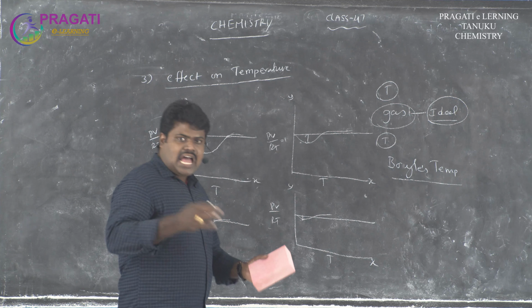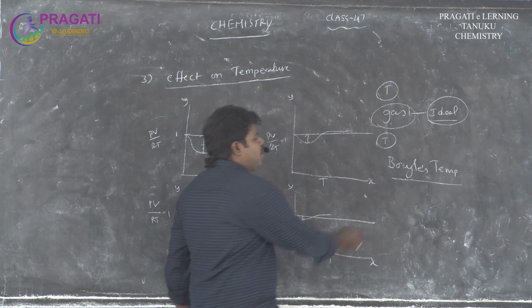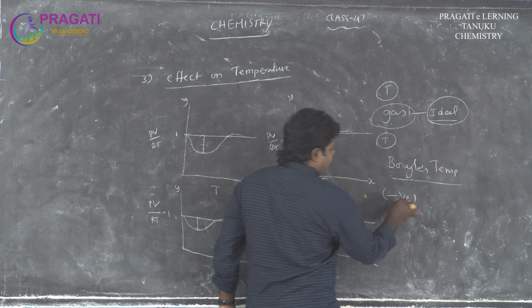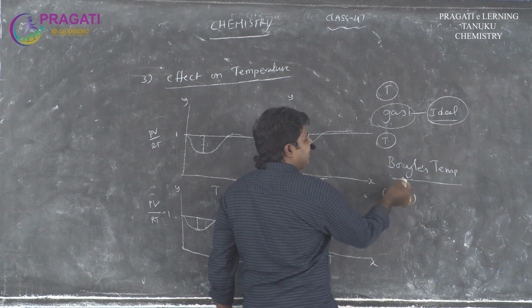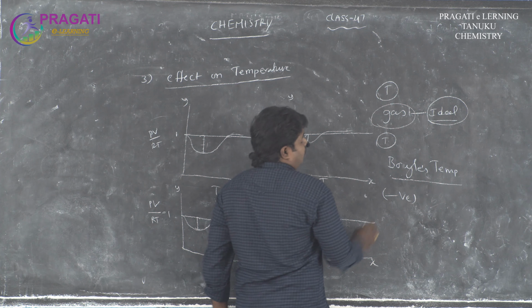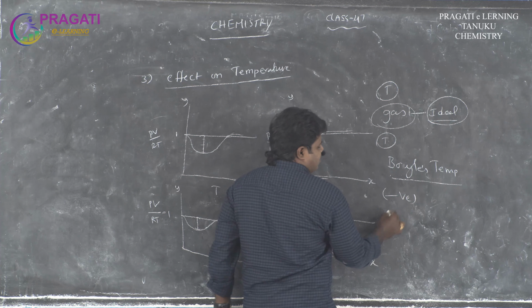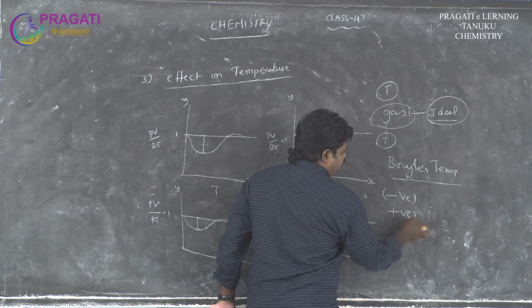Any gas below its Boyle's temperature shows negative deviation. At the same time, any gas above its Boyle's temperature shows positive deviation.